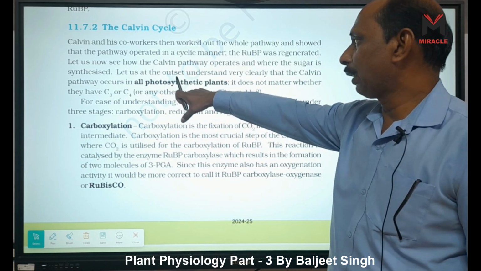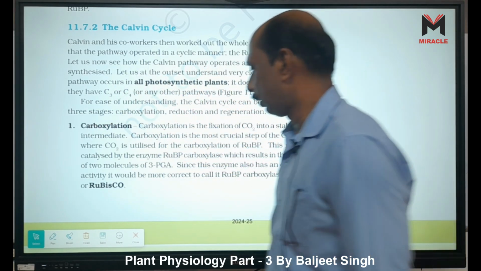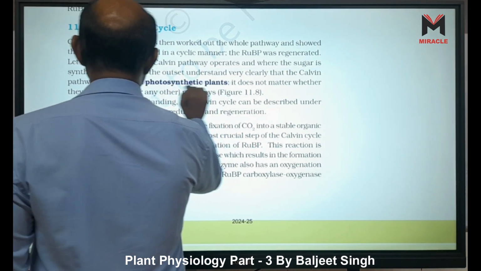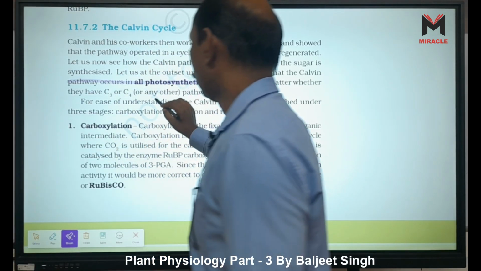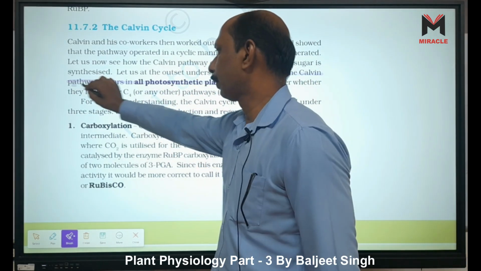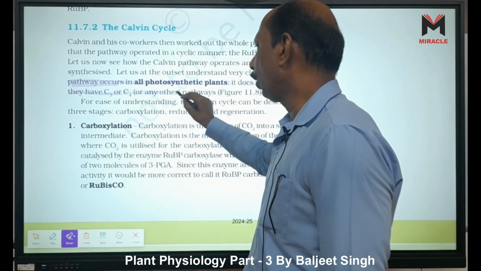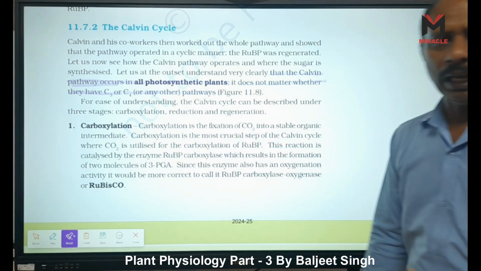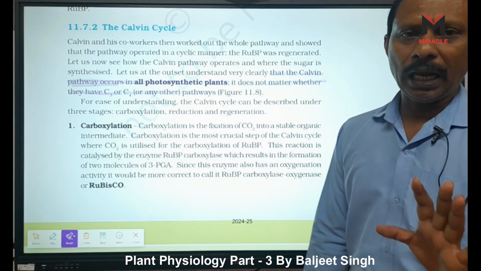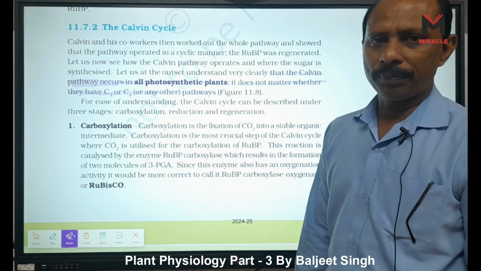Let us also, at the outset, understand very clearly that the Calvin pathway occurs in all photosynthetic plants. That's why it is called the C3 cycle. It is called the universal cycle, right? Calvin pathway or C3 pathway. It does not matter whether they have a C3 or a C4 or any other pathway, meaning the CAM pathway. Either they are C3 or C4, but the Calvin cycle is present in all plants. That's why this Calvin cycle is called the universal cycle.